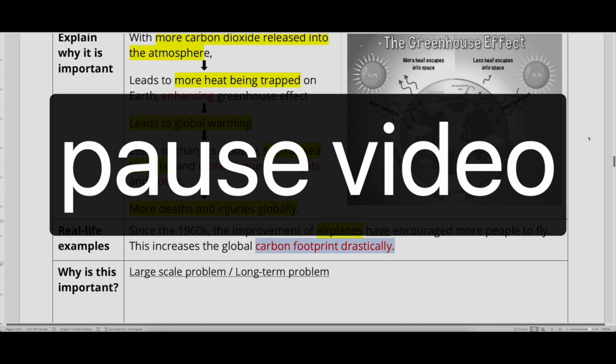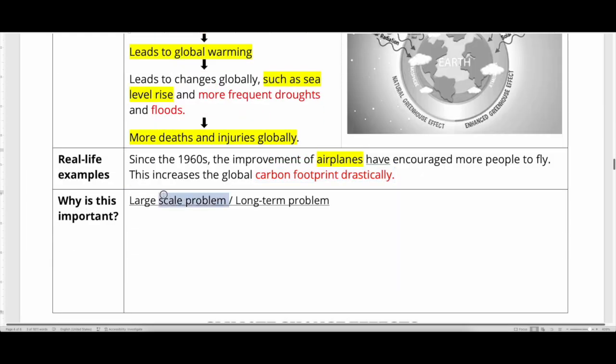Okay, are you done? All right, now some people may argue that it's a large-scale problem. Why? Because it's global. Okay, correct? It's large-scale because it's a global issue. So that's why it's a big-scale problem. That's why it's important.